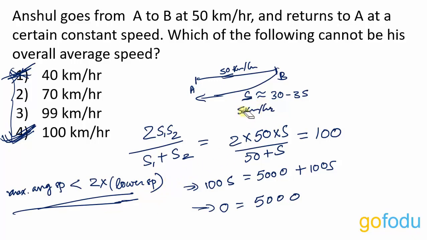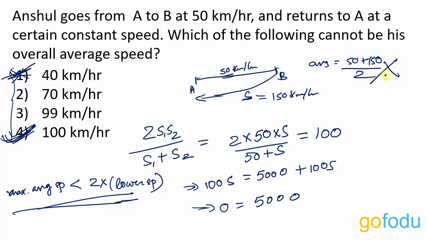Here, you cannot say that if the return speed is 150 km per hour, then the average of 50 and 150 will give me 100 km per hour. So this value I can easily get for overall average speed. Well, it doesn't work this way. You can only take the arithmetic mean. 50 and 150, you got 100 by taking the arithmetic mean, right? 50 plus 150 by 2.